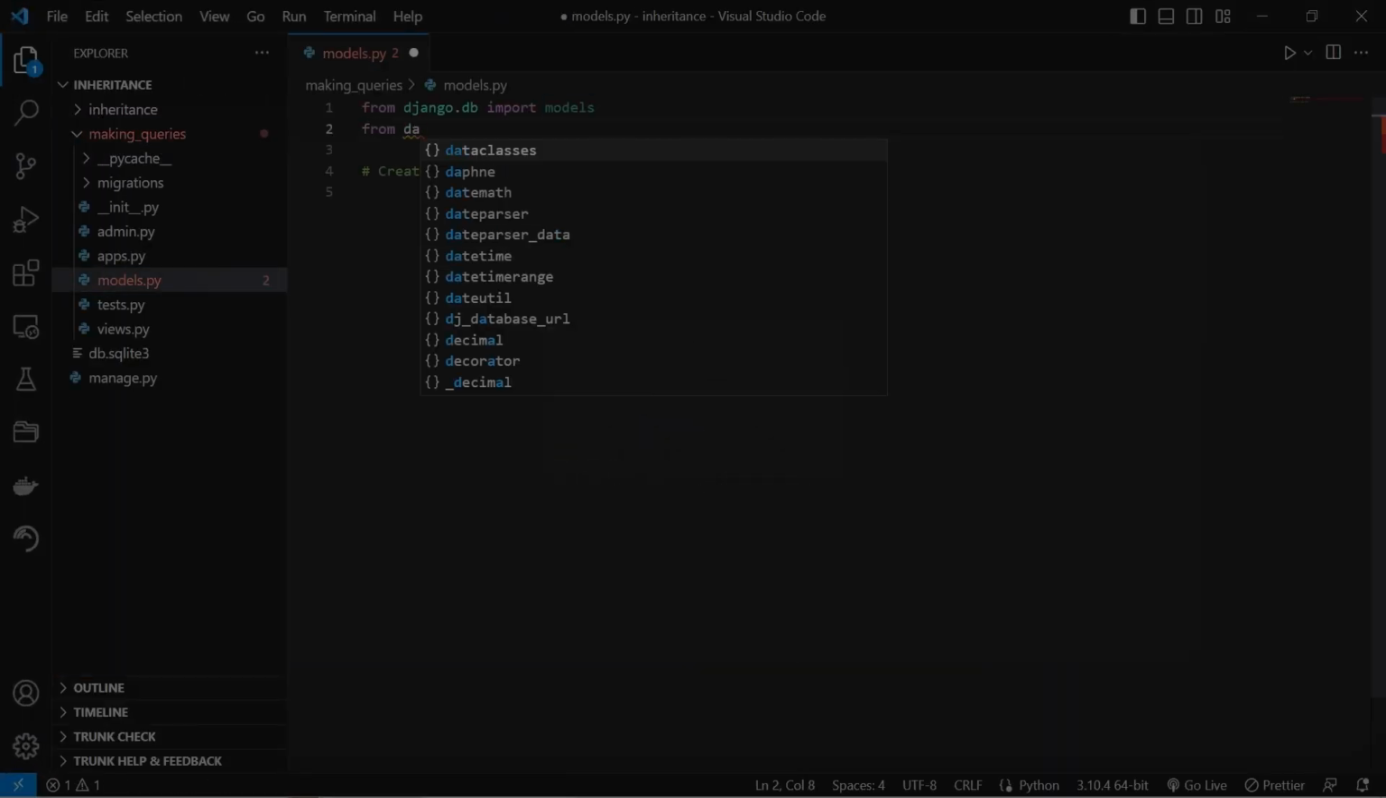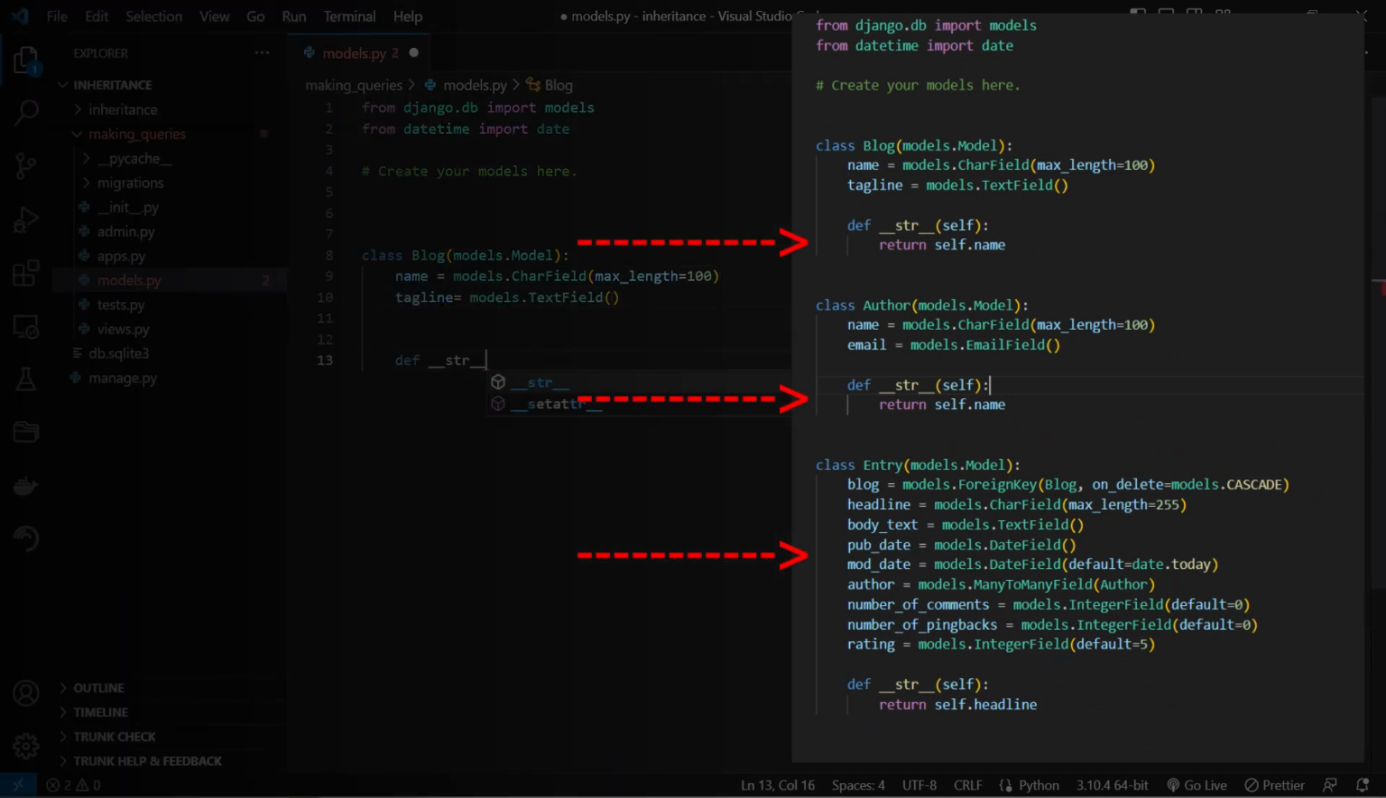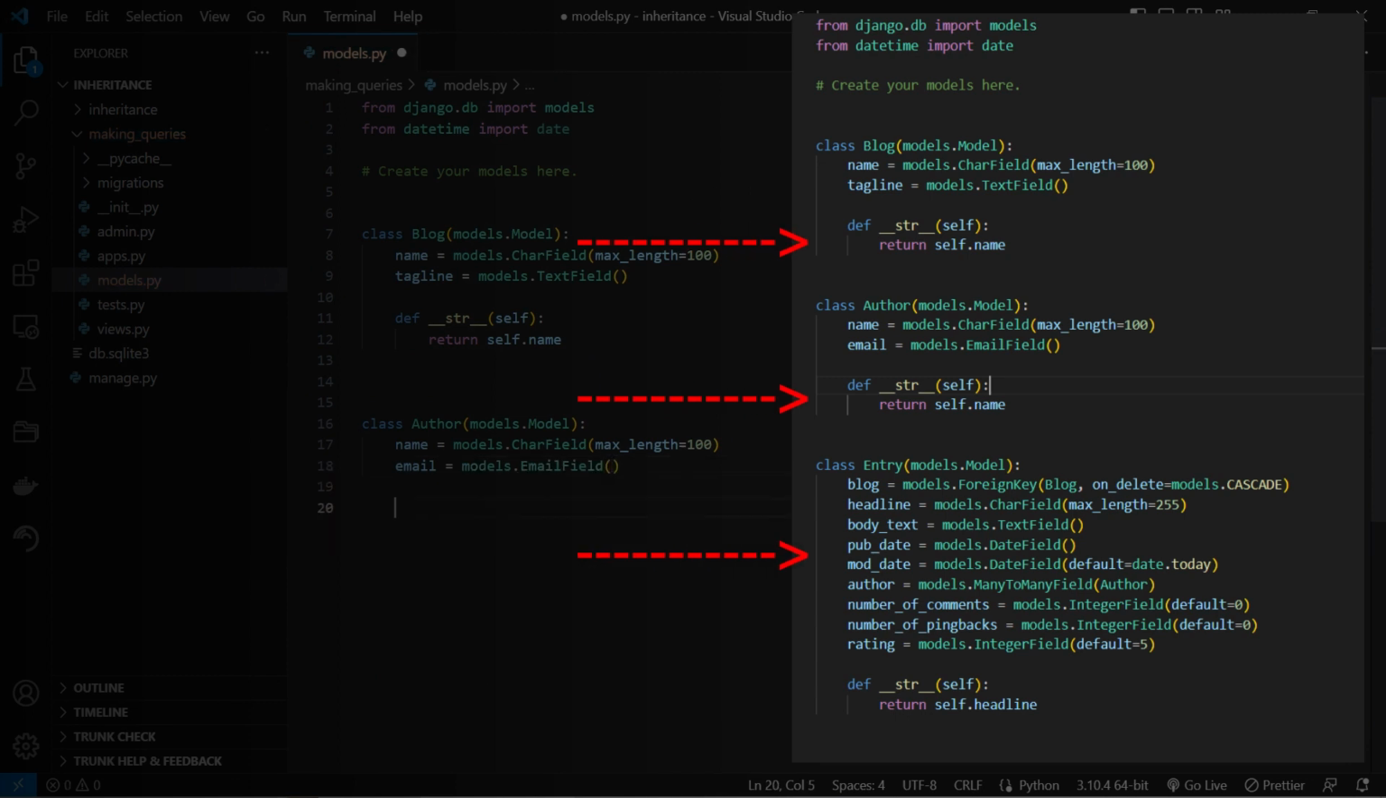I have prepared Django models to show you how to make queries in Django. If you want to follow along, feel free to pause the video and type out the code snippets. Hands-on practice is the best way to learn, so let's dive in.